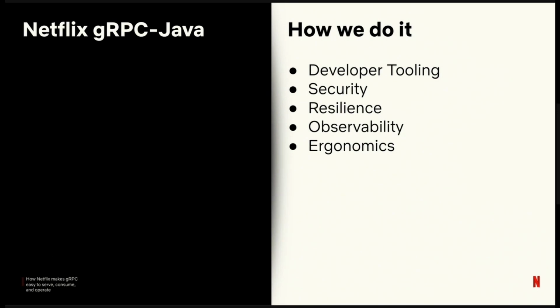First, tooling. How do engineers send ad hoc requests and actually author their protos? That's what we have to do to get started. Security. How do we establish and enforce RPC integrity and access controls? Resilience. How do we ensure that RPCs succeed or degrade gracefully? Observability. How do we understand the behavior of the system? And finally, ergonomics. How do we make all of this and other common RPC activities easy?